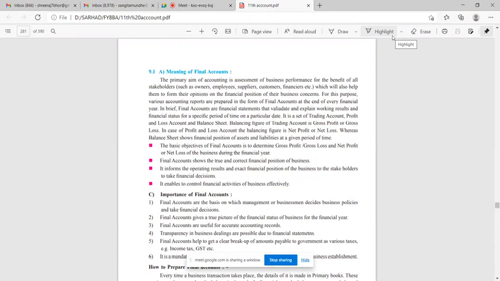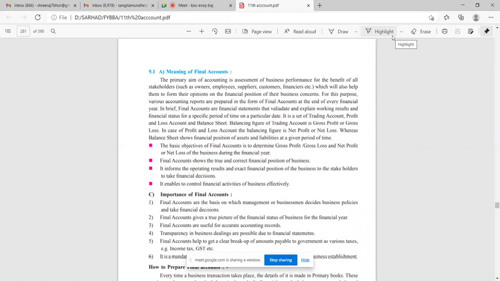Today's topic is final accounts of a proprietary concern, or a sole proprietorship. Sole proprietor means an individual started the business. For the individual, we are preparing final accounts. One may have to prepare final accounts for individuals. It may be a company, it may be an individual, it may be HUF, it may be a partnership firm.